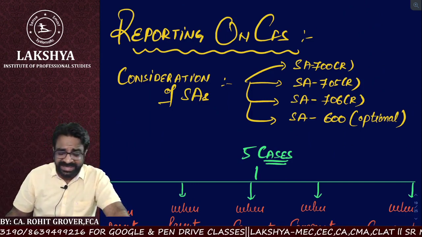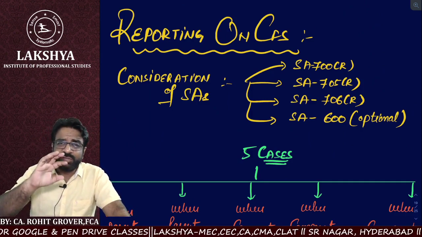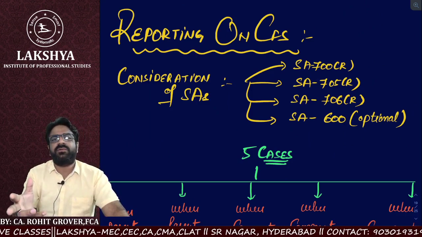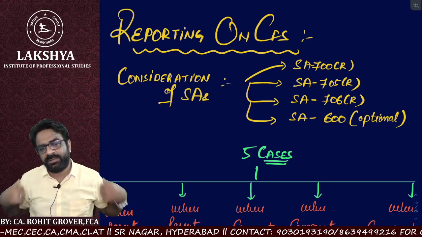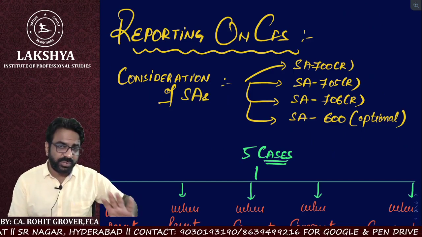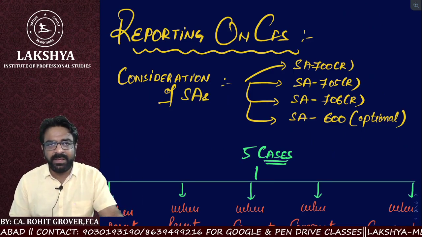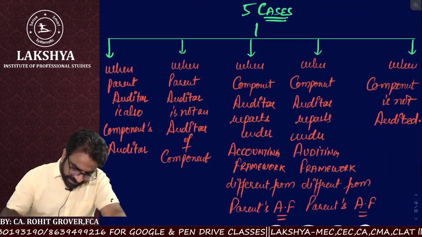But as you all know, SA 600 is optional. Sir, why is SA 600 optional? Because you may choose to use the work of component auditors, or you may not choose to. That is purely dependent upon the CFS: does he want to use the work of another auditor, or does he not? I hope I'm super clear to everyone. Yes, I'm clear. So there are a total of 5 cases.